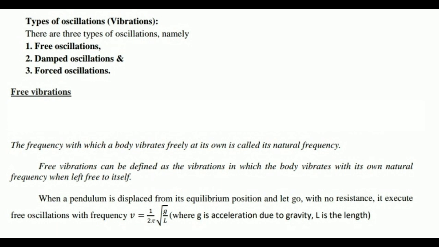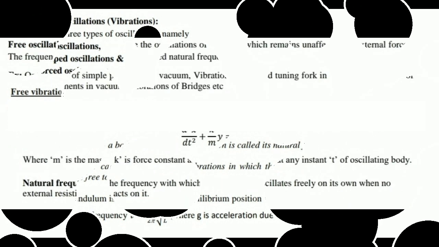For example, if we take a pendulum having a free oscillation, in that case we can see the frequency for that pendulum is nu equals 1 by 2 pi into under root g divided by L, where g is the acceleration due to gravity and L is the length of the wire. This is the example for free oscillation.